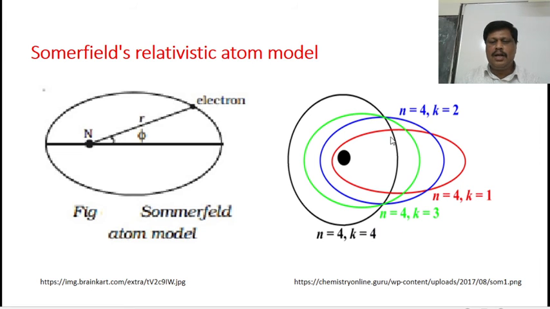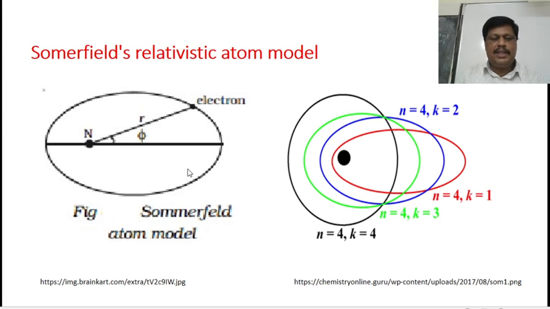Here the circular orbit is only a special case of the elliptical orbits. This is n equal to 4 with different k values, and this one is the only circular orbit and all others are elliptical orbits.